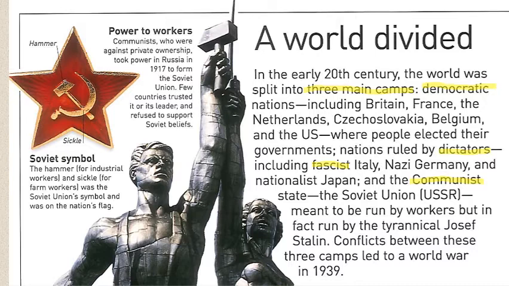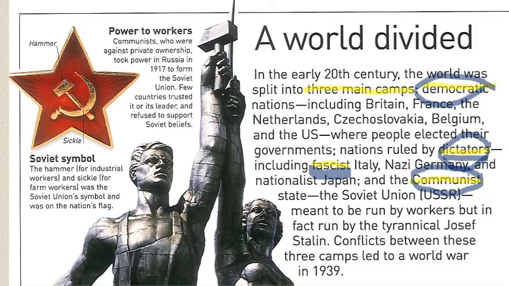Conflicts between these three camps led to World War II in 1939. So there's three main camps. It was the democratic people, the dictators, and the communists. Fascist is just another fancy word for dictator. Okay?